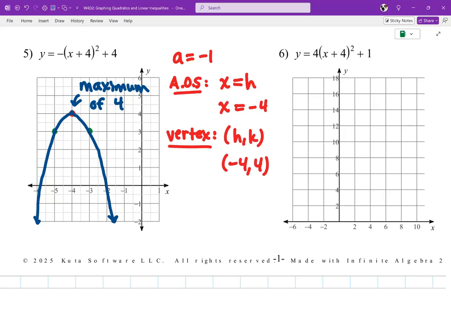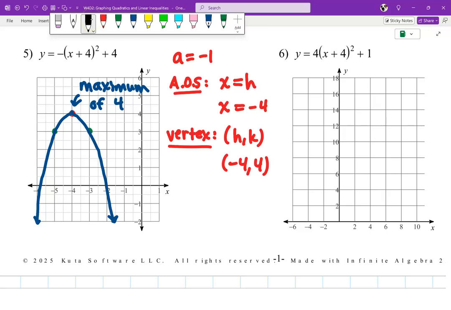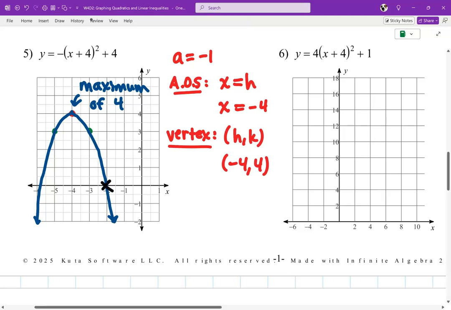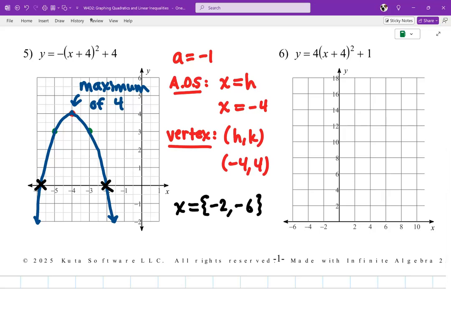And then the last thing is going to be the zeros. Now, does this graph cross the x-axis? Yeah, it does, right? 2 times. Now, you might say, well, mine didn't cross where yours did. That's okay. Right here and right about there. Just give me an approximation. So I'm going to say x equal to -2 and -6. Now, if yours look like they crossed at like -2 and -5, that's okay. Just write down your best guess.